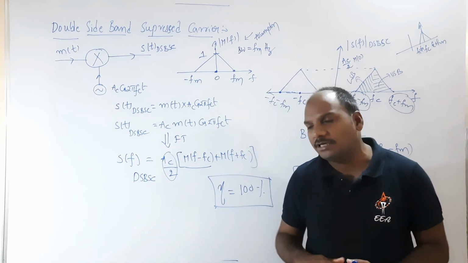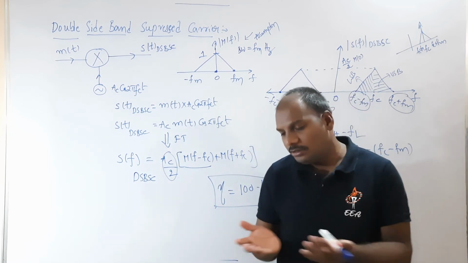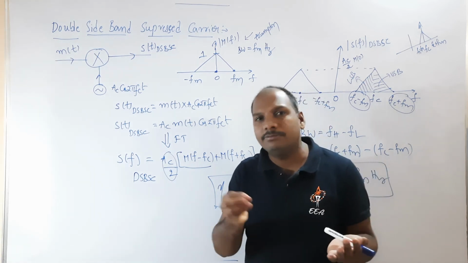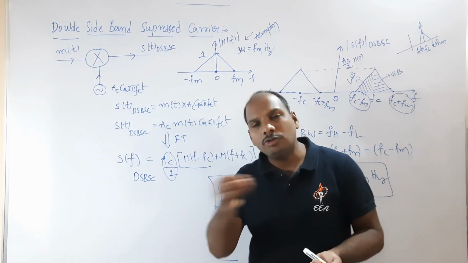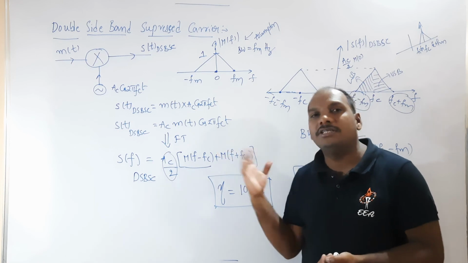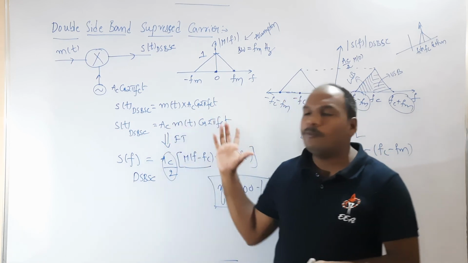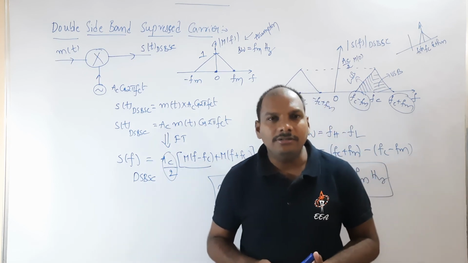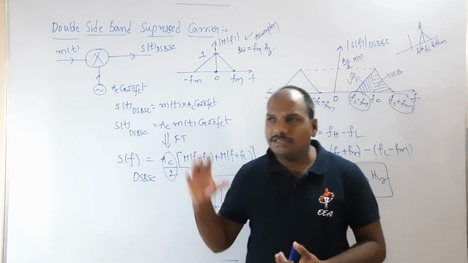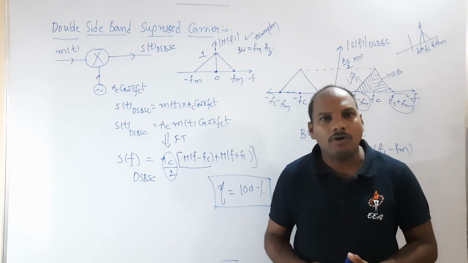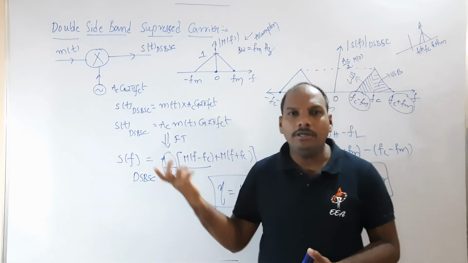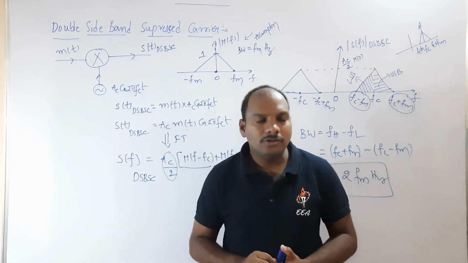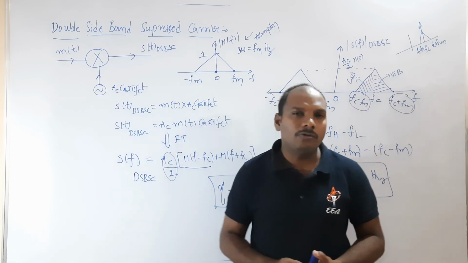Point-to-point communication means, let us consider you have a PCB board. There some modulation technique is required to transmit your signals. Point-to-point communication generally goes for DSBSC because a lot of power is saved when compared with the amplitude modulation technique. So this is the basic background of the DSBSC concept, and you can detect this using the synchronous detector. This is the basic demo video which I would like to give.